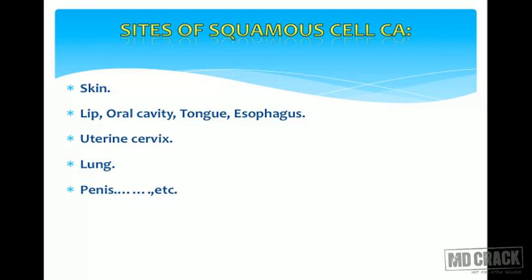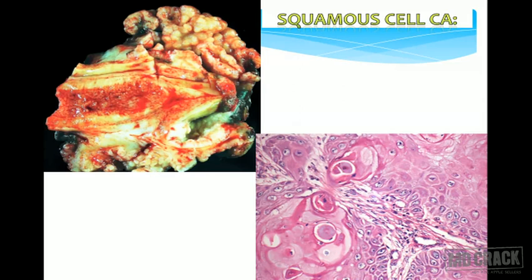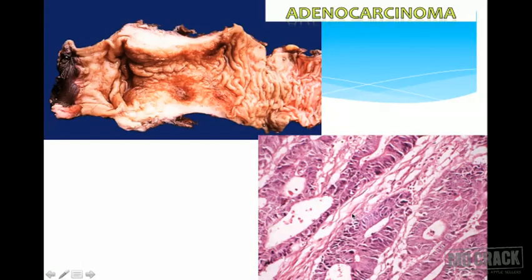In the penis also you can get squamous cell carcinoma. So remember, wherever you see squamous lining, you can expect squamous cell carcinomas. So this is a classical example of squamous cell carcinoma of the penis. This is a microscopy diagram. This is adenocarcinoma arising from the intestine. So this is arising from the glandular epithelium.